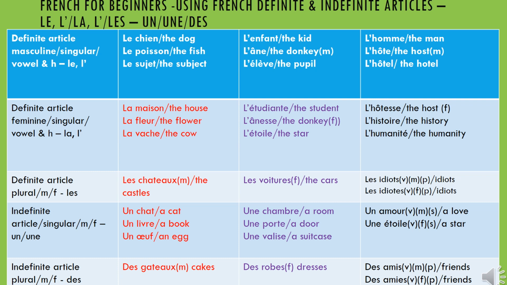Let's continue. The second example is l'histoire. L'histoire is the history. Histoire is feminine also. So all these words, l'histoire. Then the third one is l'humanité. L'humanité is humanity. So you say l'humanité.